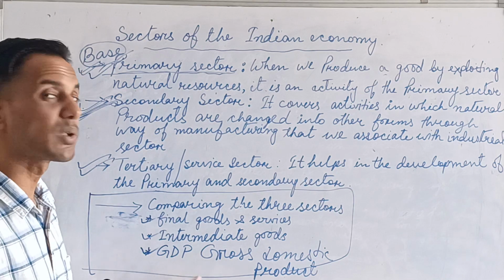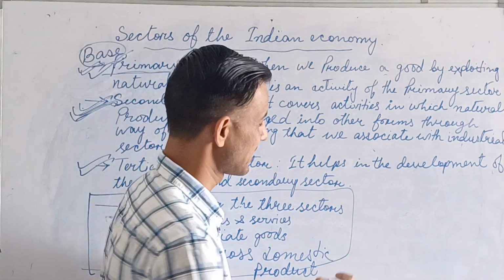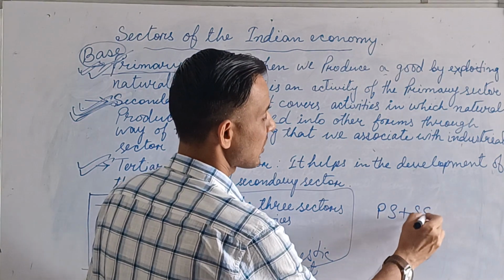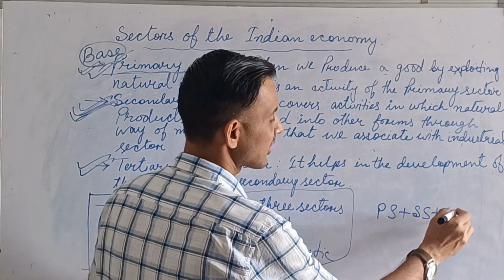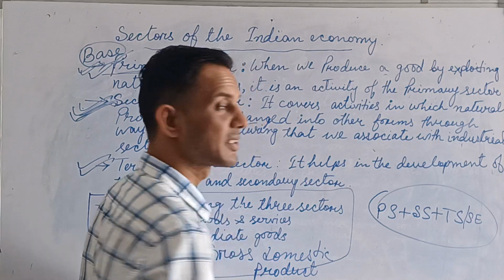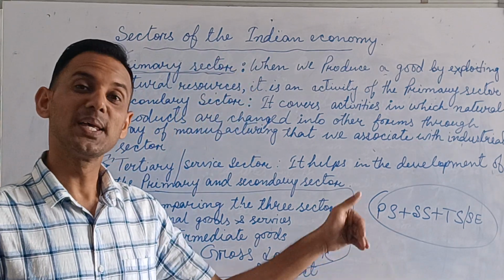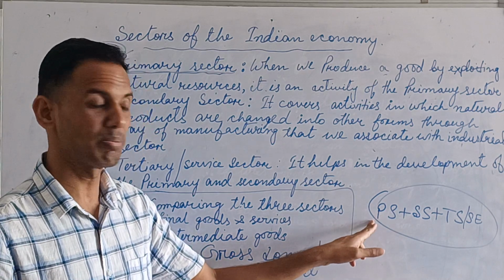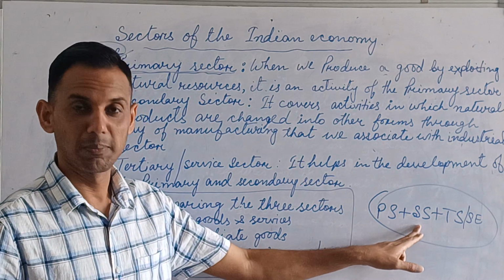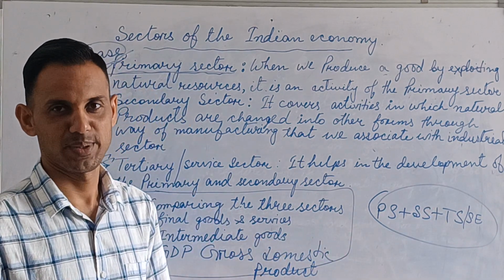And you see how to calculate the GDP. It's very simple. See here how to calculate the GDP. It means primary sector plus secondary sector plus tertiary or service sector. It means the money value of all these three sectors. When you add, then you will get the GDP. It means money value of the primary sector plus money value of the secondary sector plus money value of the service sector. Then you will get the GDP.